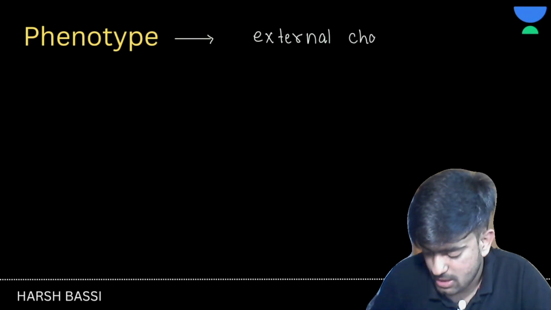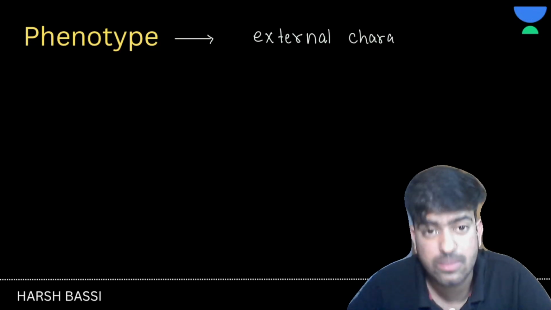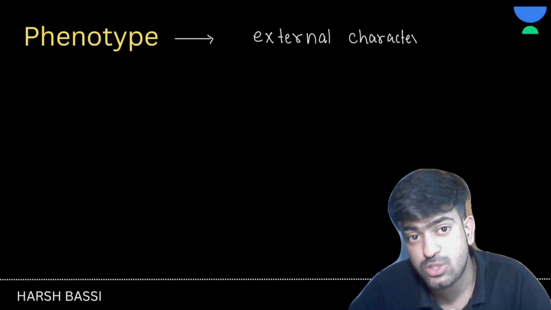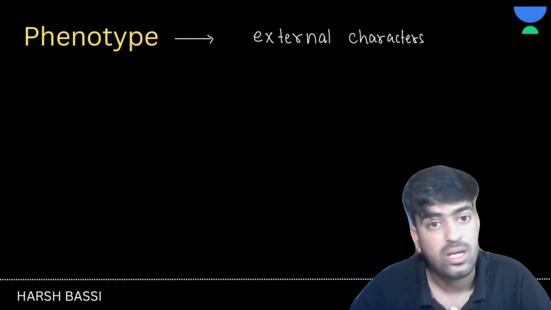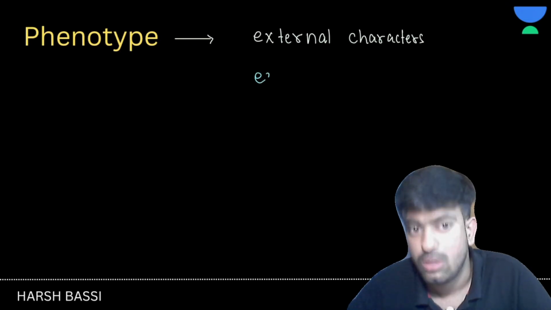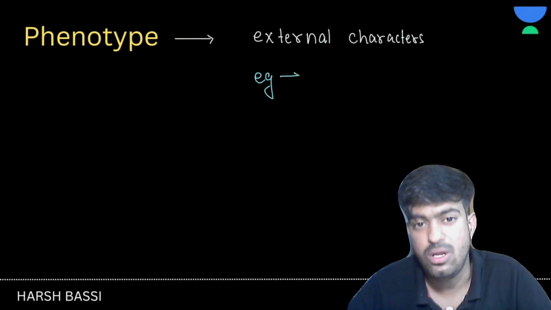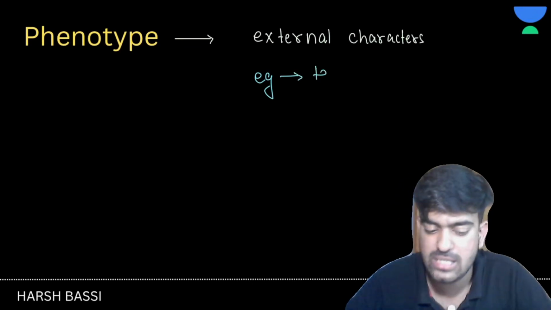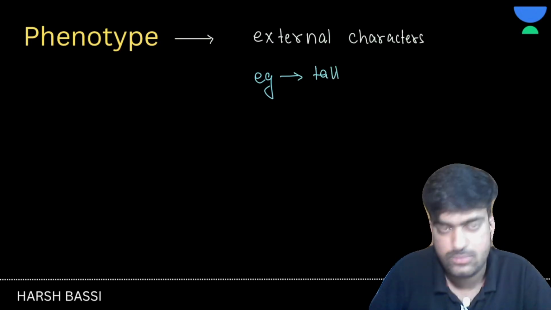But what is the cause of this tall plant, and the cause of this short plant? That is decided by the genes, right? So the genetic composition behind the physical appearance is known as genotype. Let's write here: genotype.